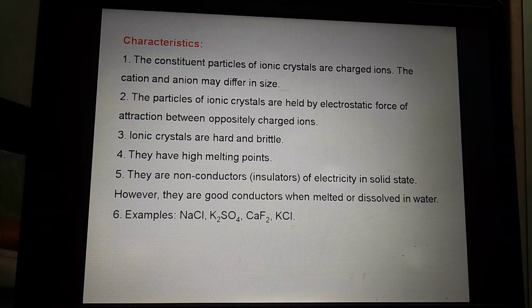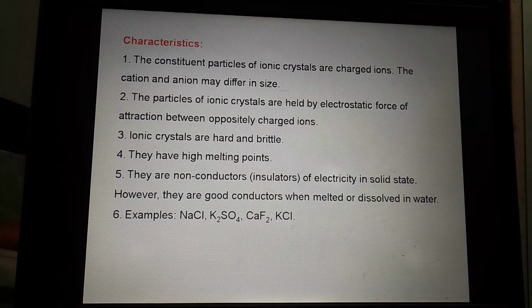As we will say, the ionic crystal contains charged particles. These are cations and anions. Their size may differ. Now the particles of ionic crystals are held by electrostatic force of attraction between oppositely charged ions. As we know, there is always an electrostatic force of attraction between oppositely charged particles, meaning cations and anions. This characteristic is exactly seen in the ionic crystal.